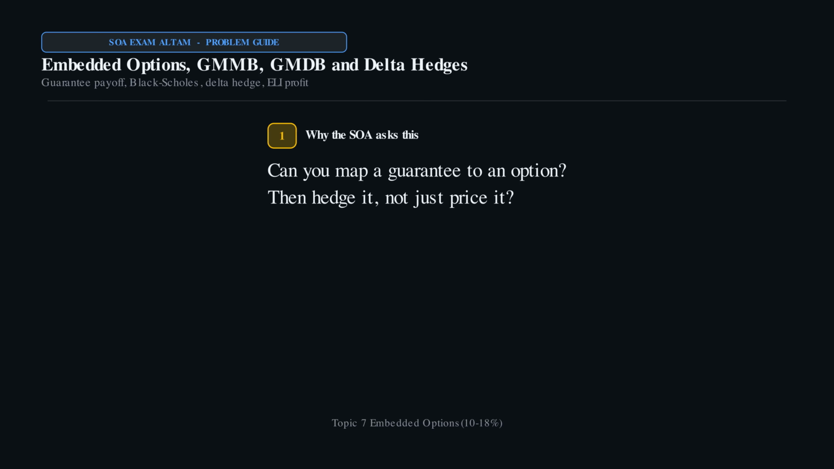SOA Exam ALTAM Problem Guide: Embedded Options, GMMB, GMDB, and Delta Hedges. The SA is asking whether you can see a guaranteed minimum as an option on the policyholder fund. The payoff is max of 0 and the guarantee minus the fund.